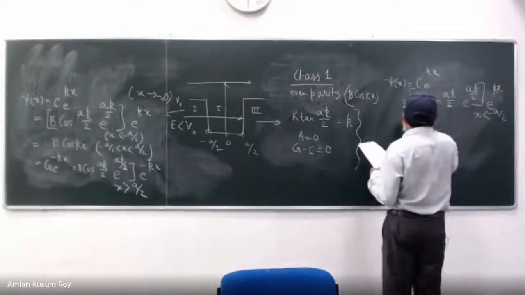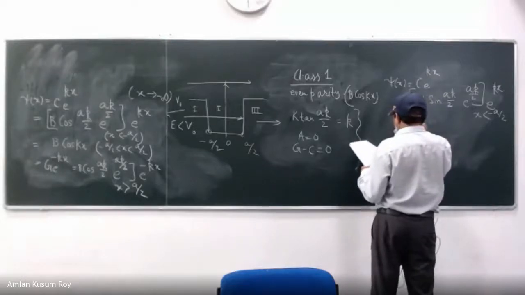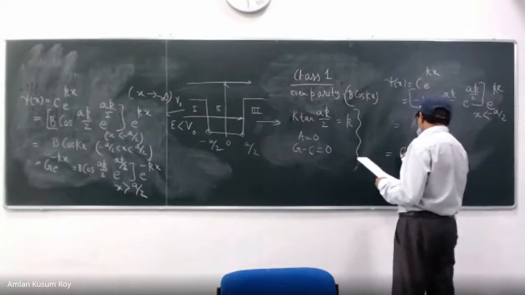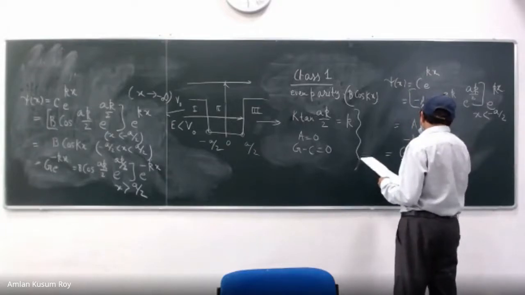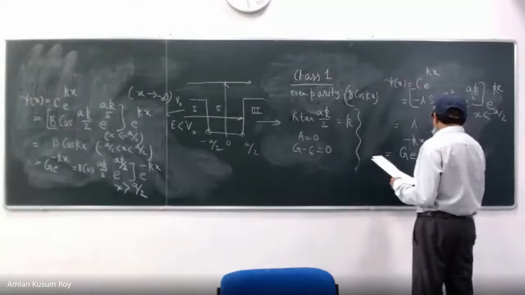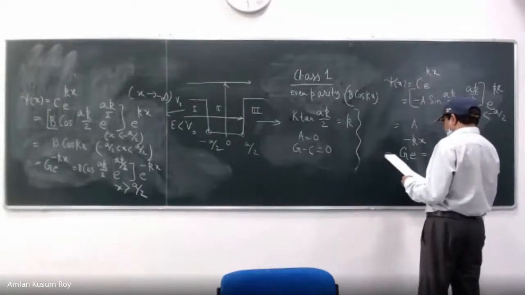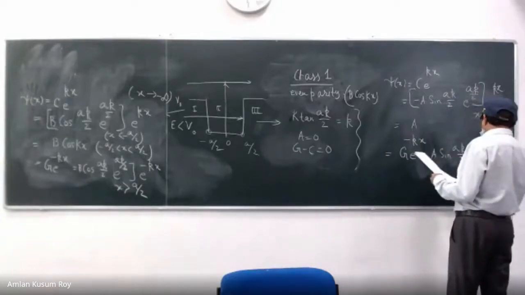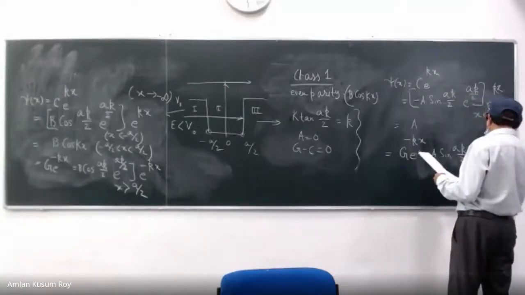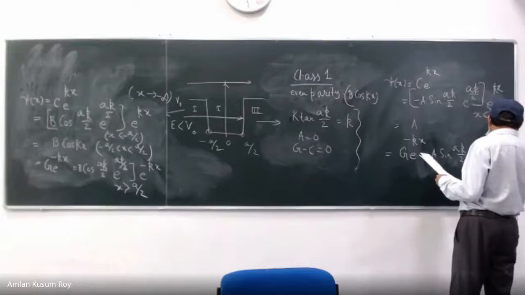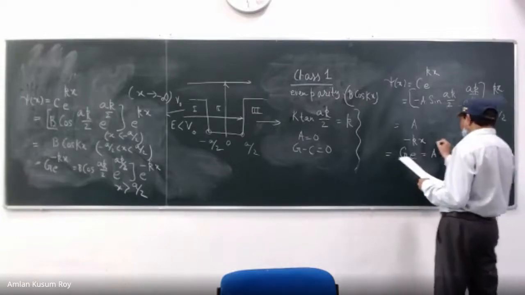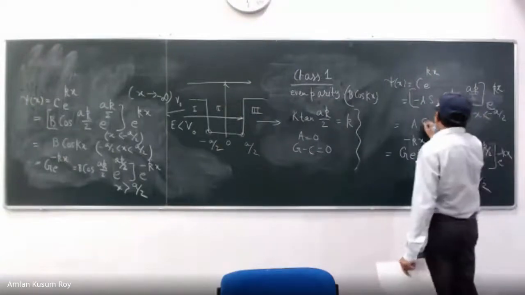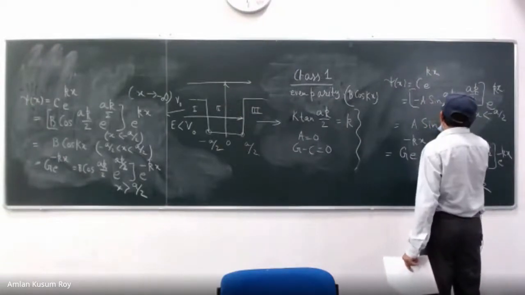It is left for you, g e to the power minus kappa x. So this is a sine a kappa over 2 e to the power a kappa over 2 e to the power minus kappa x. So this is my x greater than a by 2 region.